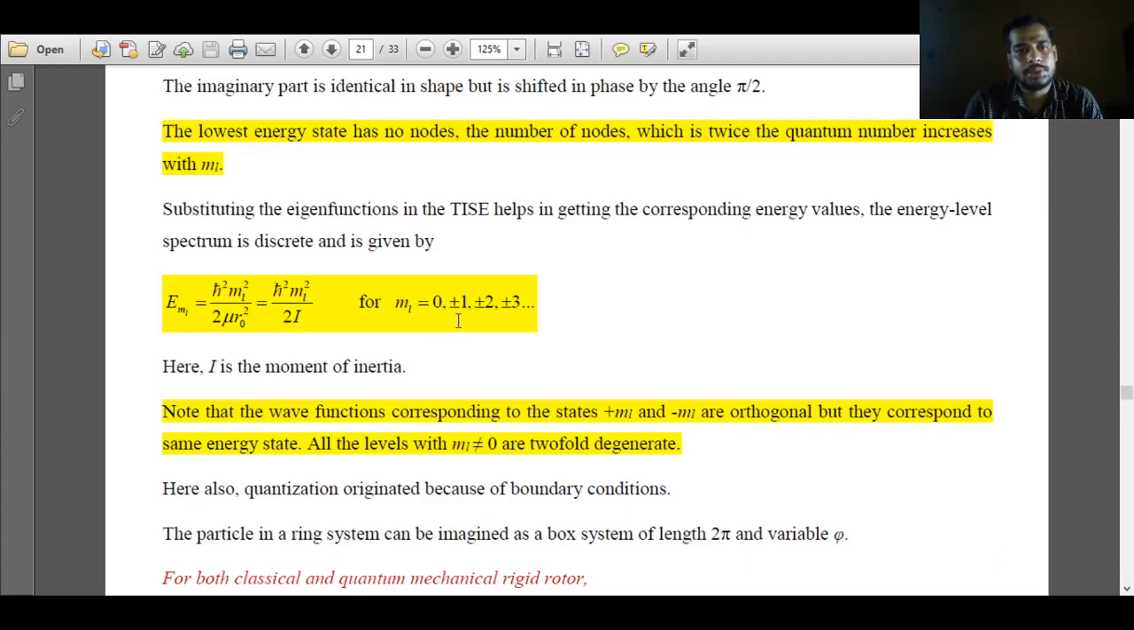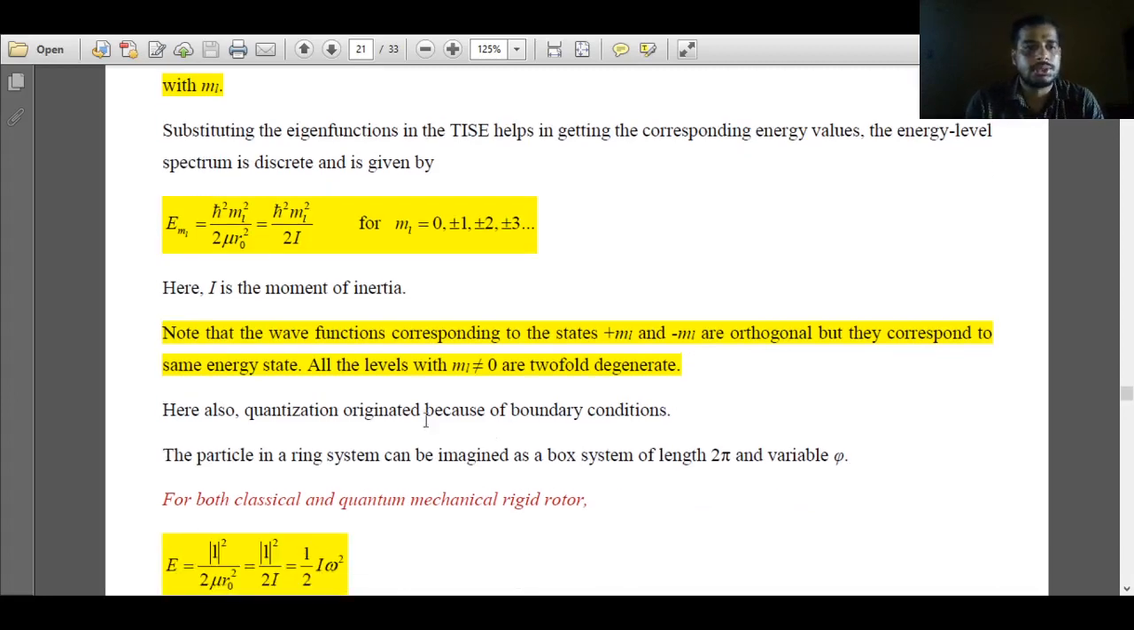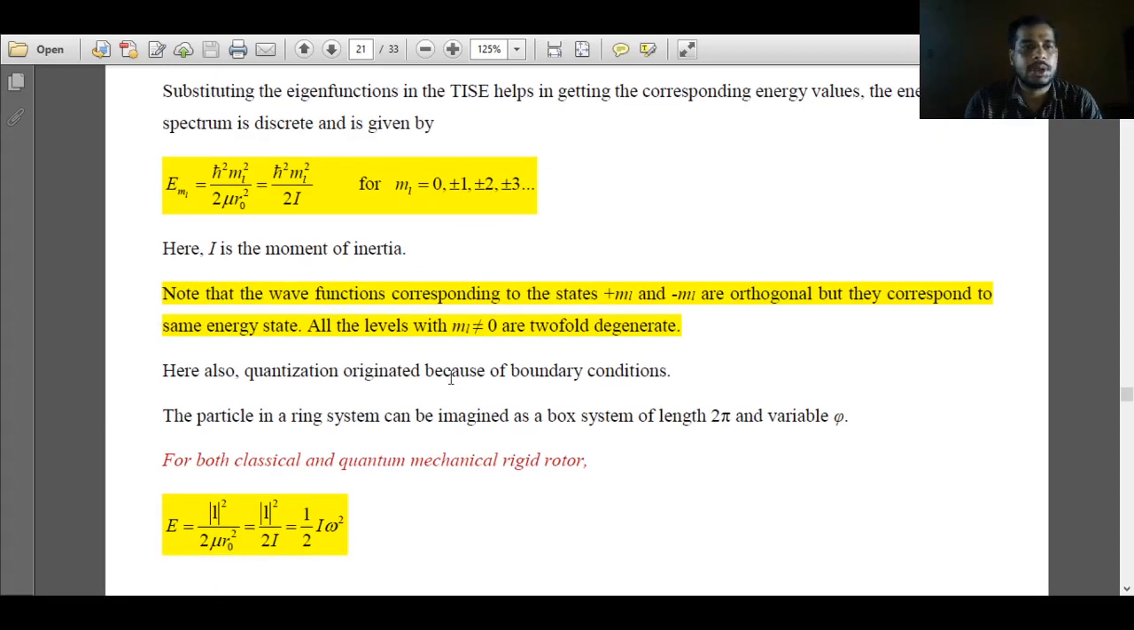But when ml is not equal to 0, the energy values are twofold degenerate, and for plus ml and minus ml the eigenfunctions are orthogonal in nature. Again, this quantization of energy originated because of the boundary condition, because only after we solved the boundary condition did we obtain the values of ml. So after imposition of the boundary condition, we could understand the quantization of energy for rotation of a particle in two-dimensional space.